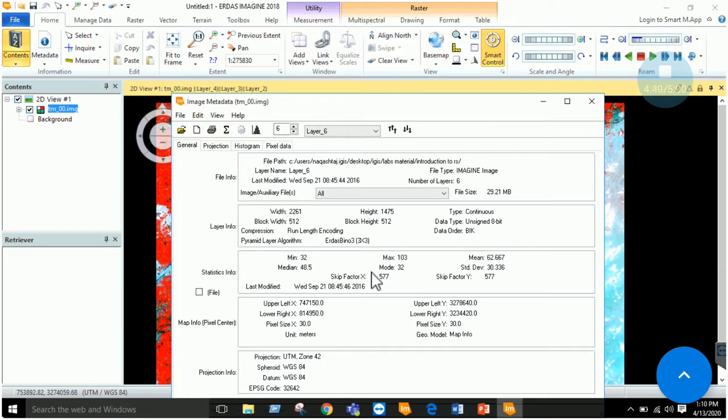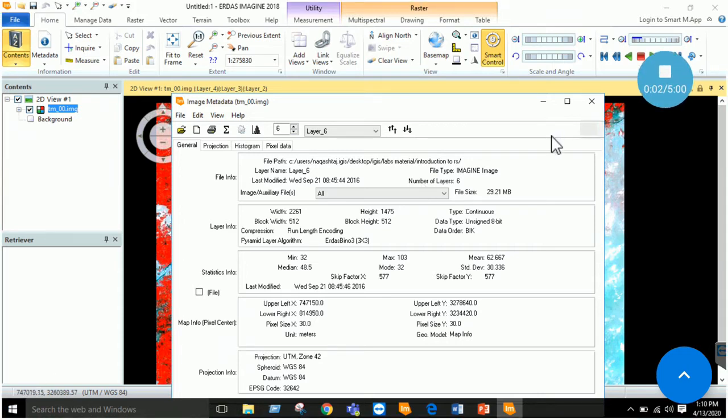Skip factor means how much skip has been made while noting these values. It has some upper extent, lower extent. The pixel size is 30 meter by 30 meter, x 30, y 30. So this is the basic.